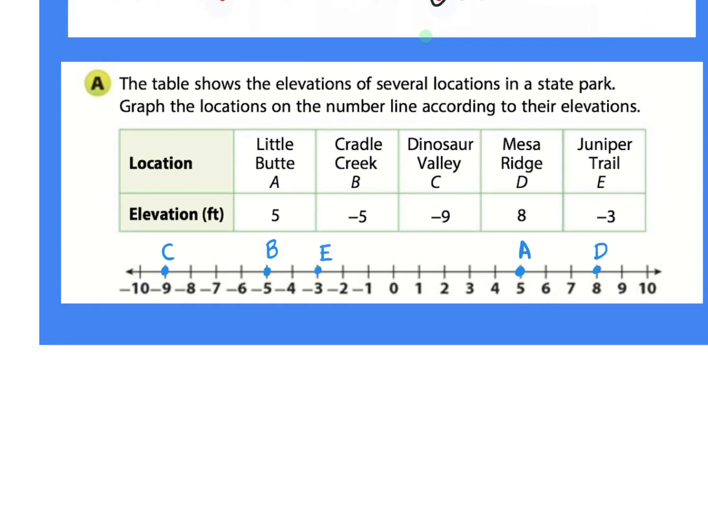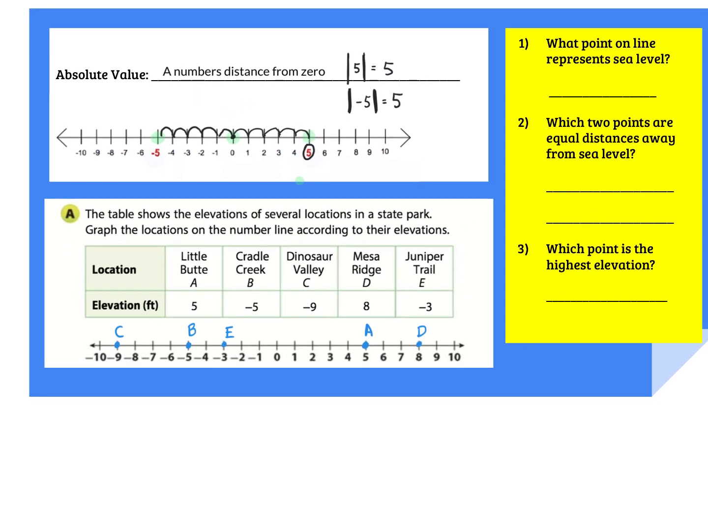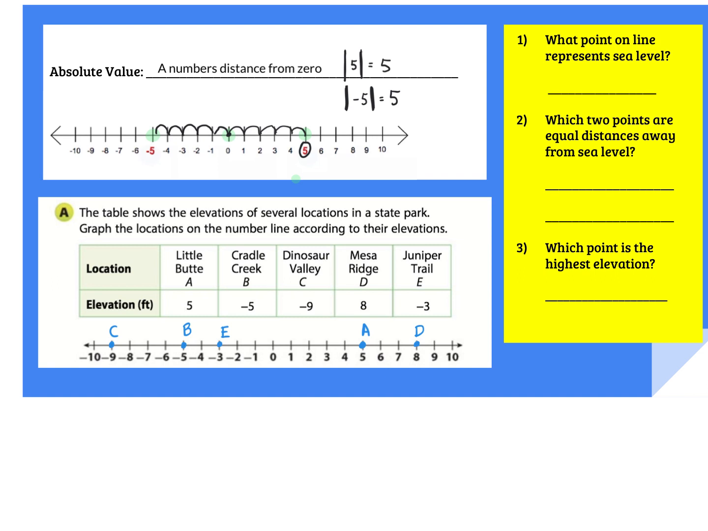Check yours with mine to see that you plotted your points there. And let's look at the questions on the side there. Look at number 1. What point on, should say the line or the number line, represents sea level? What do we say sea level is always at? 0. Very good.